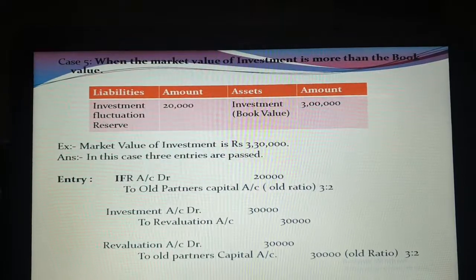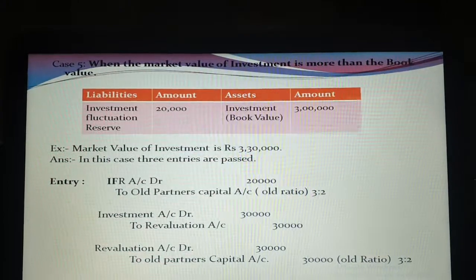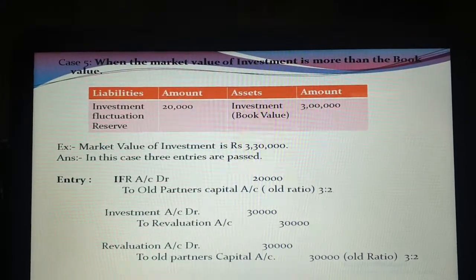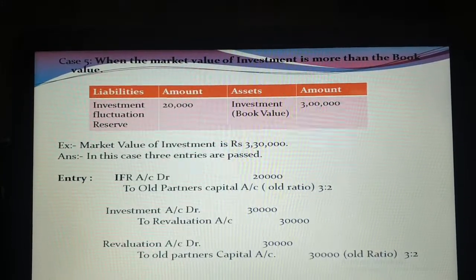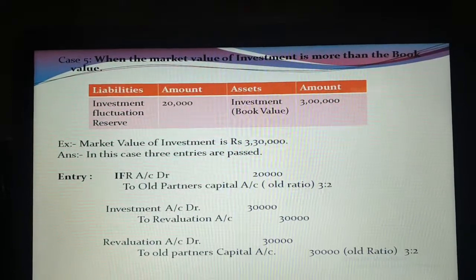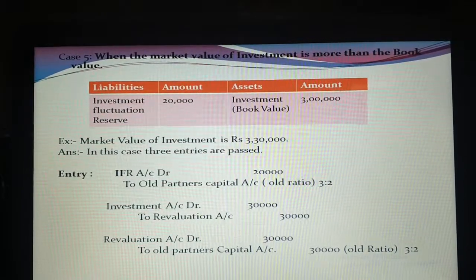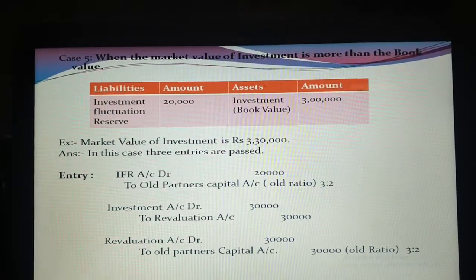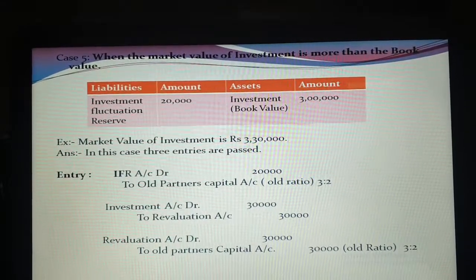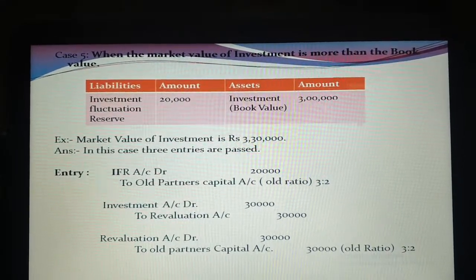So what will be the second entry? That profit on investment will be recorded in revaluation account. Entry will be investment account debit to revaluation account 30,000, and after recording the investment in revaluation, it will result in a profit on revaluation. Now in the third entry, that profit on revaluation will be distributed to old partners in old ratio. So third entry, revaluation account debit to old partners capital account. That 30,000 will be distributed to old partners in old ratio, that is 3:2, which I took in case number first.